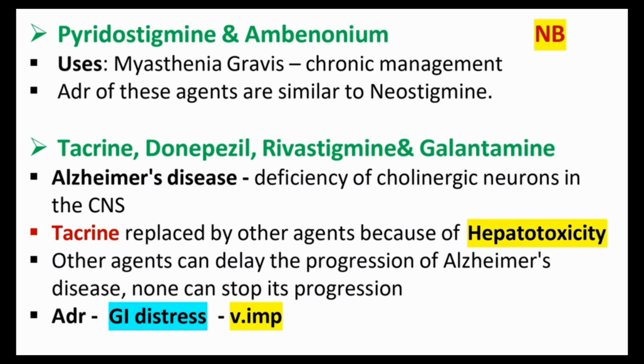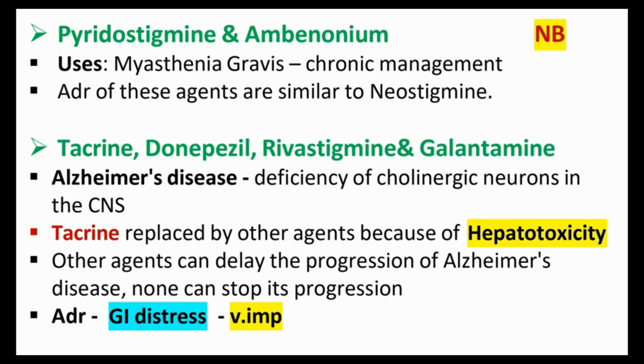And tacrine is replaced by other agents because one of the important side effects of tacrine is hepatotoxicity. Because of this, it's replaced with the other agents. It's important, a point we should remember. Save it in your mind. The other agents can delay the progression of Alzheimer's disease. None can stop its progression, for your knowledge.